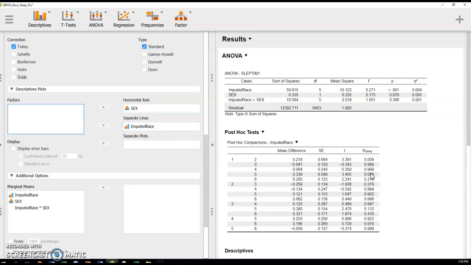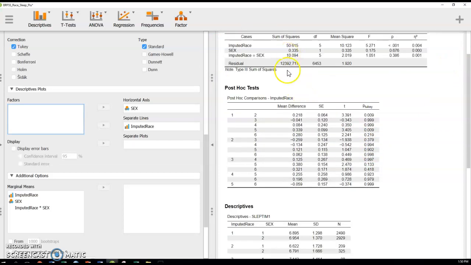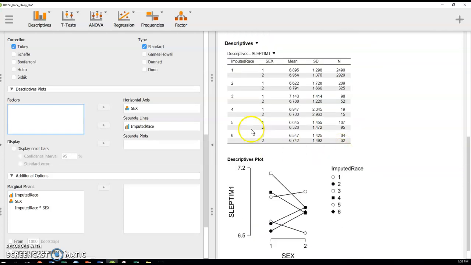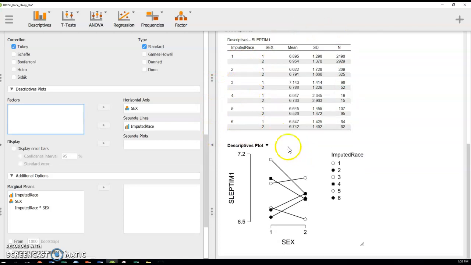So there should be 4 things that you should cut and paste into your week 11 Google Sheets. It's the overall two-way ANOVA, the post-hoc tests for whichever variable is the most statistically significant here, even if it's the interaction term, the descriptives, that just gives the breakdown, and then a visualization of those descriptives.